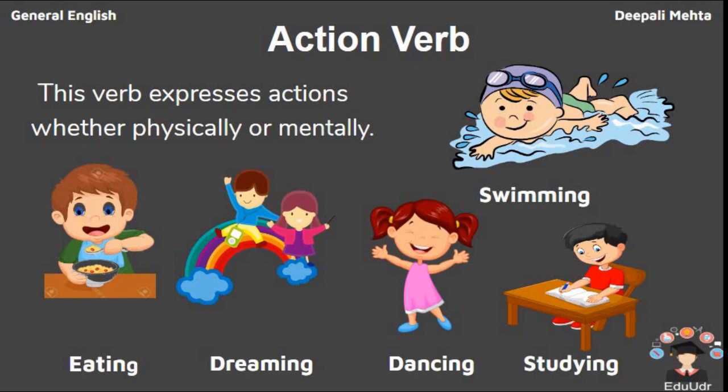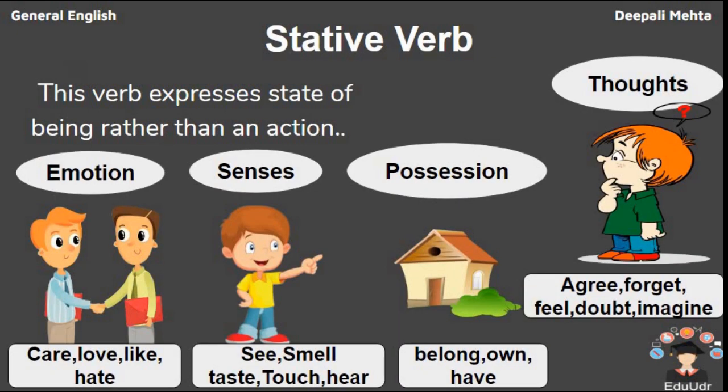Then someone is studying. Then someone is swimming. Now the actions which can be seen are known as physical action. The actions which cannot be seen are known as mental action. Now action verb simply shows that something has happened. The next comes stative verb.